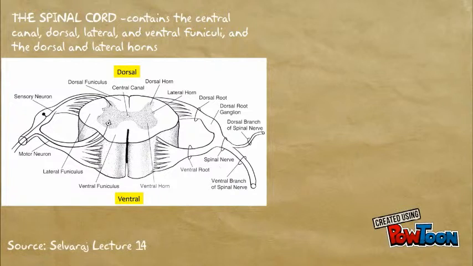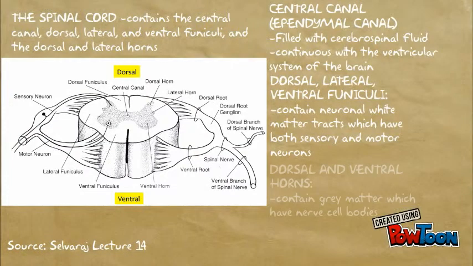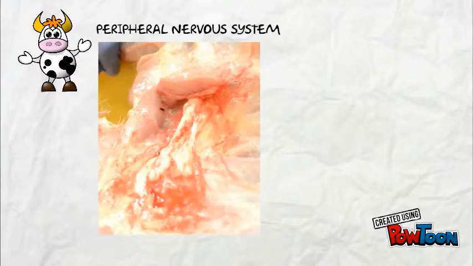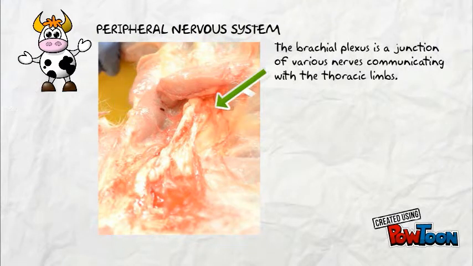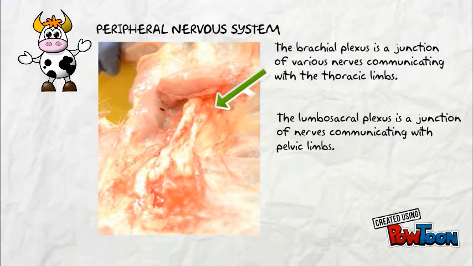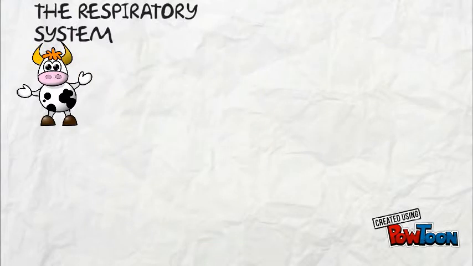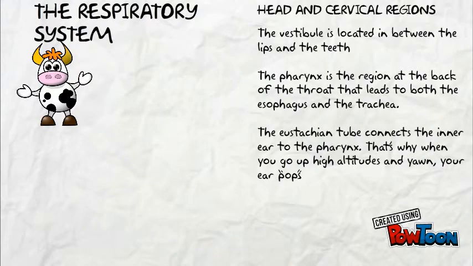The spinal cord contains the central canal and funiculi, which contain neuronal white matter tracts, and horns. The brachial plexus and lumbosacral plexus are junctions of various nerves communicating with the thoracic and pelvic limbs respectively. The vestibule is located between the lips and the teeth.